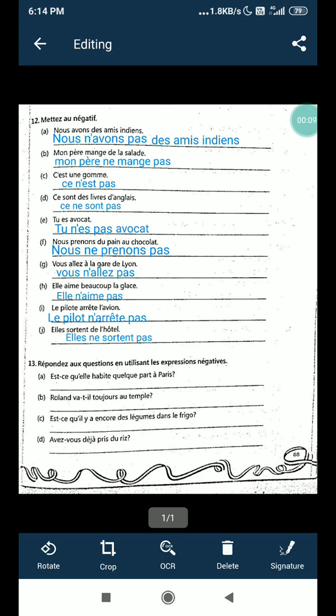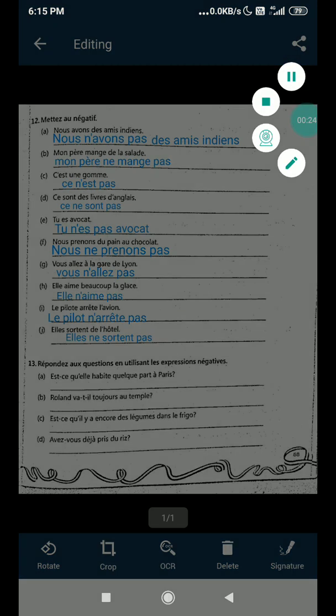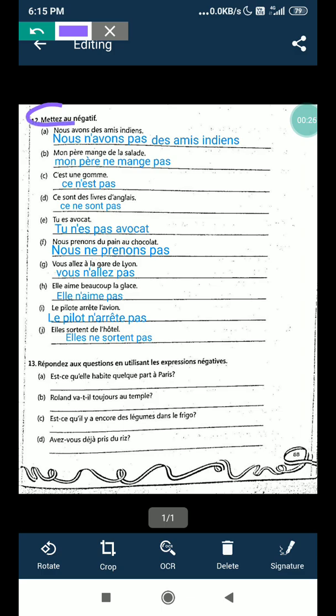Last lecture we did exercise 11, future simple. Now we will see exercise 12. It's negative forms. See page number 55 from your exercise book. It's a very easy exercise, so you can do it easily. You only have to put the negative form ne before the verb